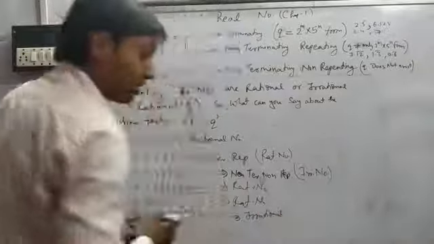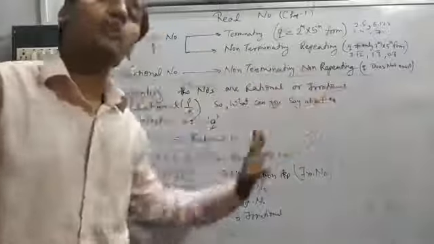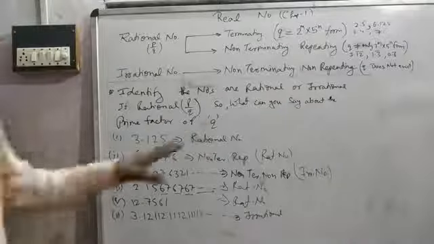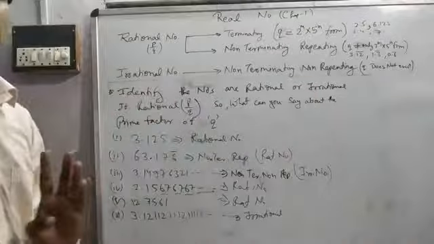You know why? Because it is non-terminating and non-repeating. Okay, so my first question is completed. We identified which are rational and which are irrational.